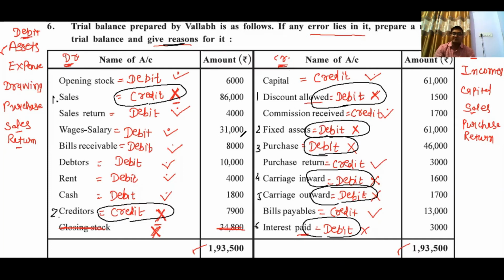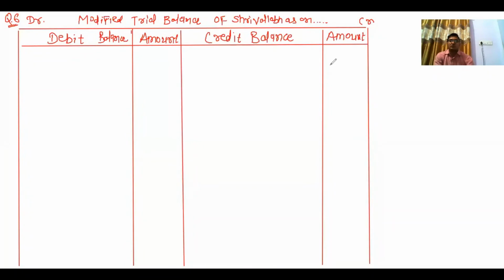So due to this, even if our trial balance tally, but some error lies in it. So now we have to rectify and prepare a correct trial balance according to the name that I have suggested, debit and credit entries. Okay. So now on the basis of this, we prepare a latest trial balance on the basis of these entries, and finally our trial balance will be tally.